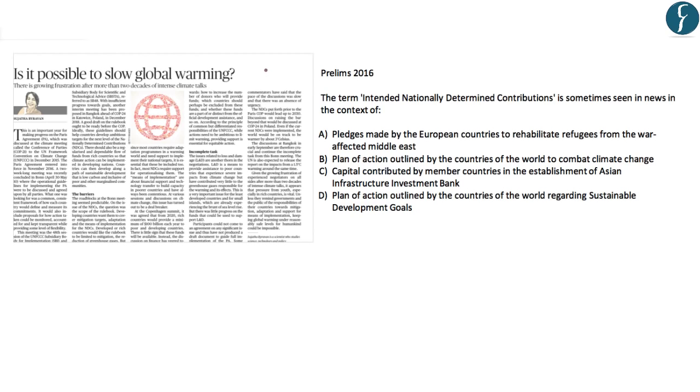The next news also appears on page number 8. Here the news reads, is it possible to slow global warming? There is growing frustration after more than 2 decades of intense climate talks. And a question on intended nationally determined contribution has also been asked in the prelims of 2016. So let's find out what this particular news has to say.